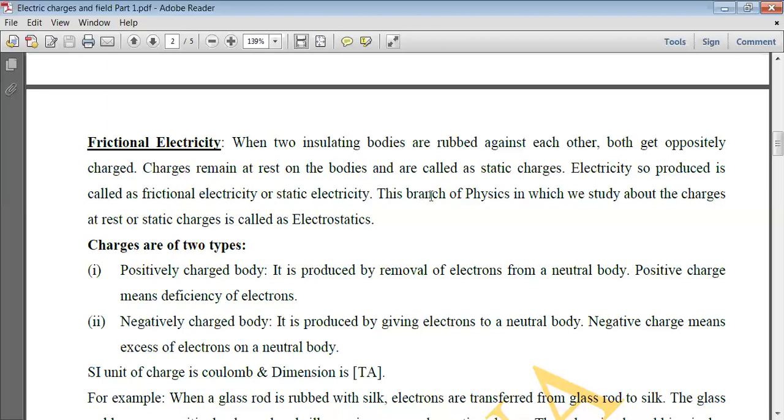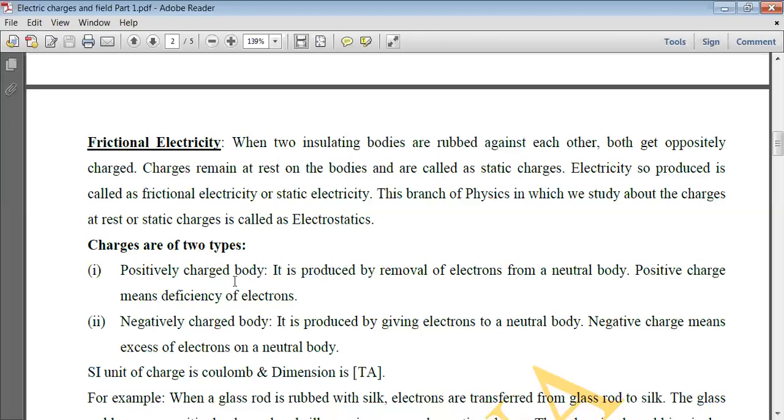And this branch of physics, which deals with the study of charges at rest or static charges, is called electrostatics. So the first two chapters are based on electrostatics. This first chapter is electric charges and field, and the second chapter is electrostatic potential and capacitance. Okay, now let's continue. The charges are of two types, positive and negative charges.